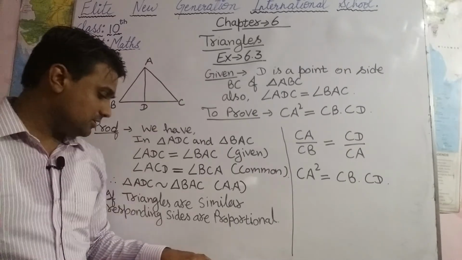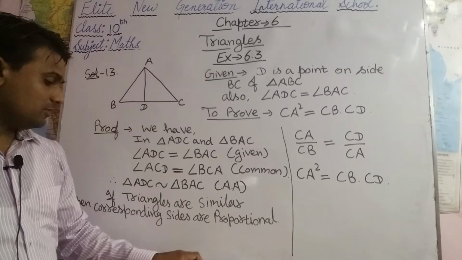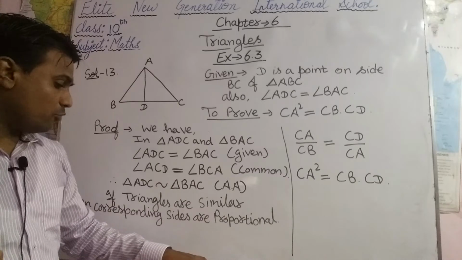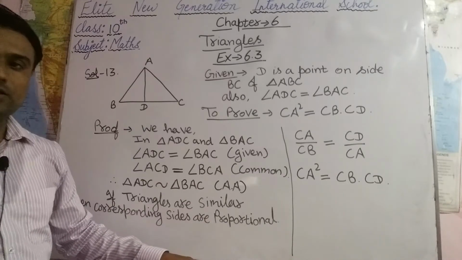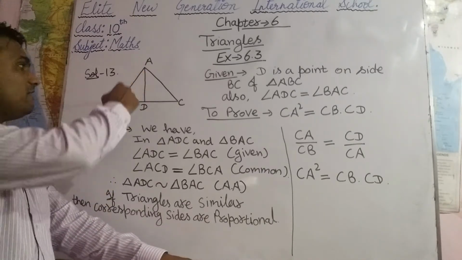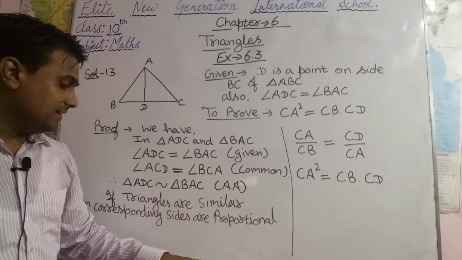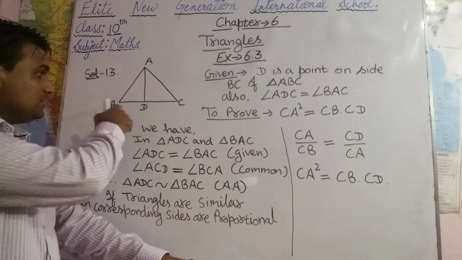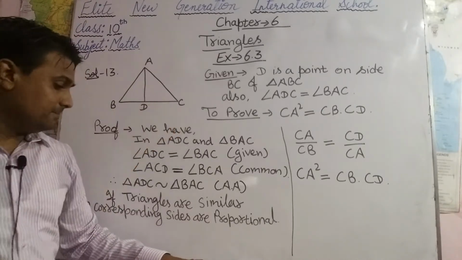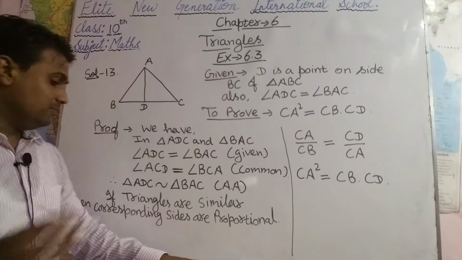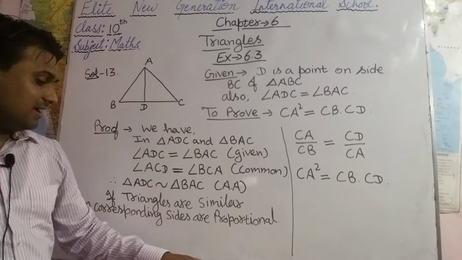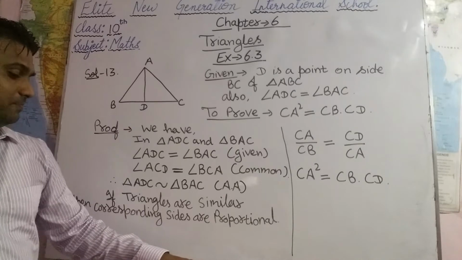So after this, see question number 13. In question number 13, D is a point on side BC of triangle ABC. So here we have a triangle ABC, and D is a point on the side BC such that angle ADC equals angle BAC.